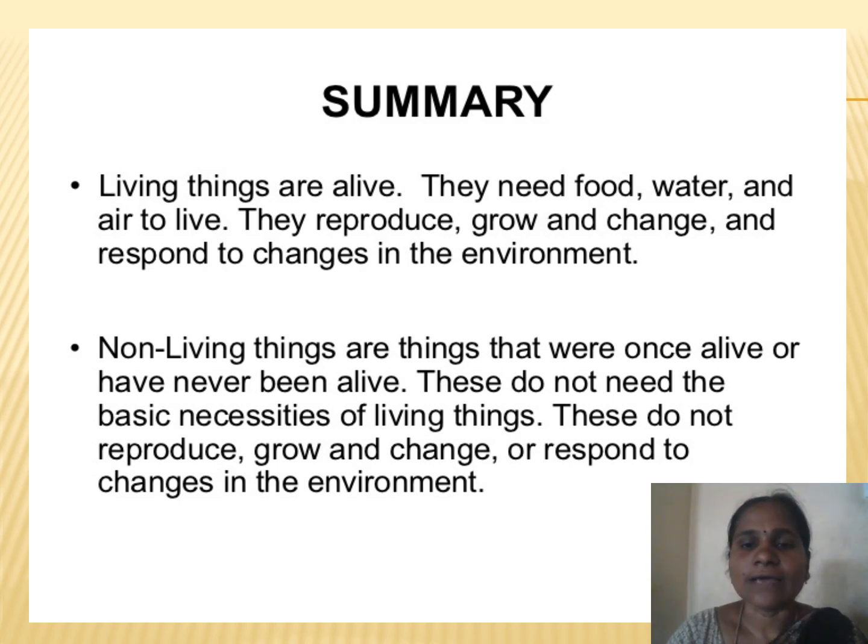Living things are alive. They need food, water, and air to stay alive. They reproduce, grow, change, and respond to changes in the environment. Things which have all these characteristics, we call living things.